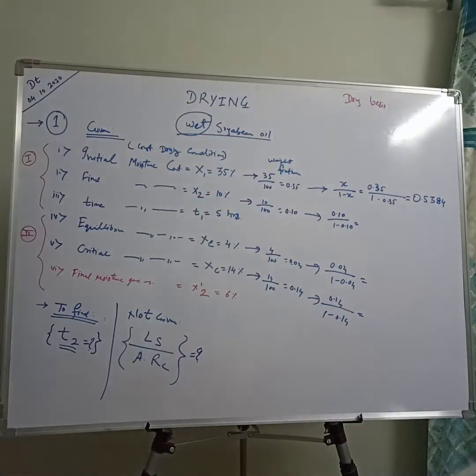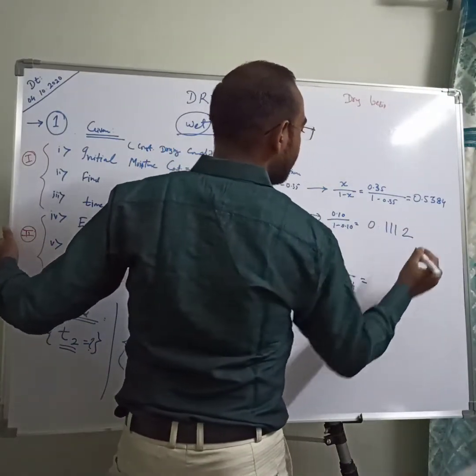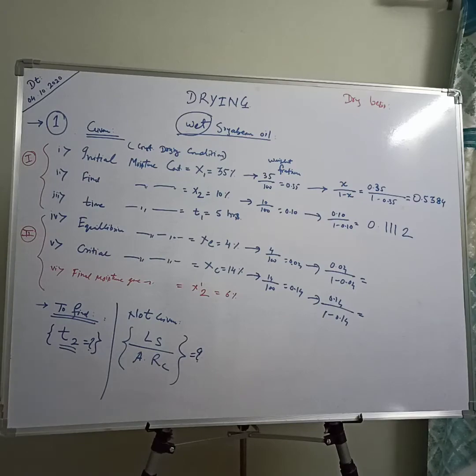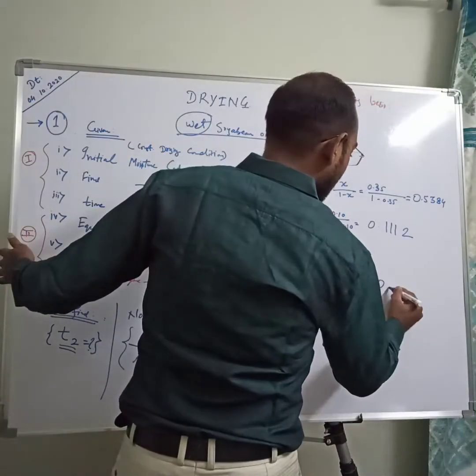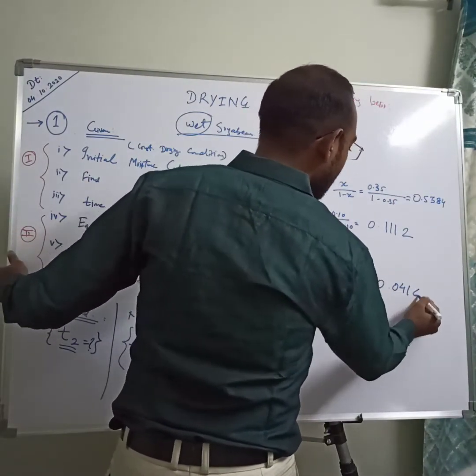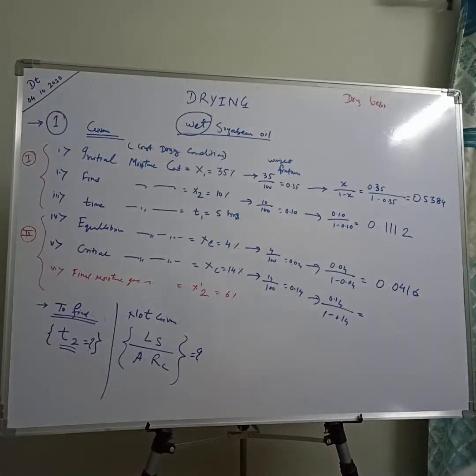So the values are: X2, the final moisture content, is 0.1112. Then Xe, the equilibrium moisture content, is 0.0416, because it is already two digits beyond the right side of zero.